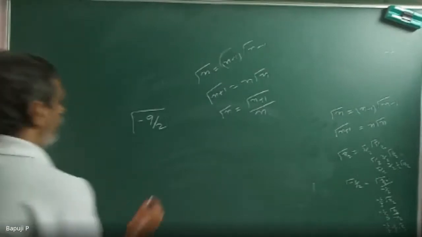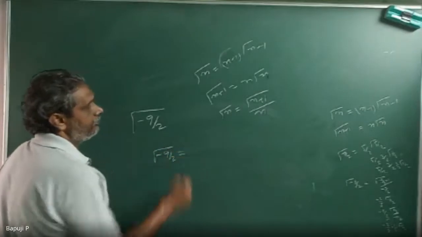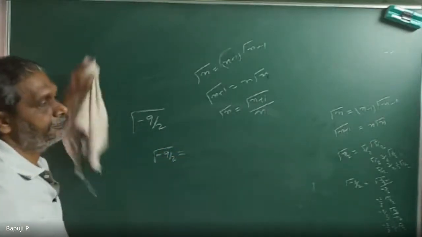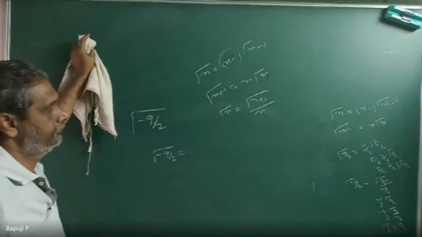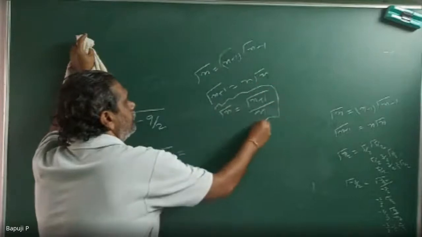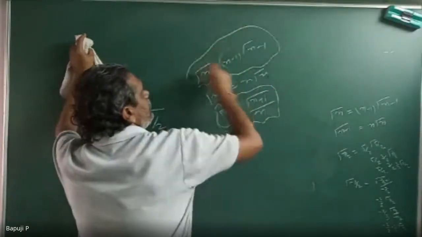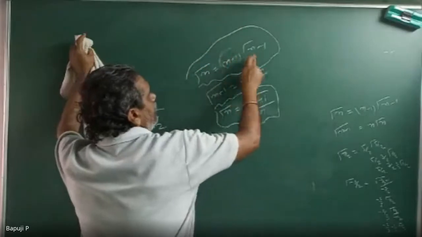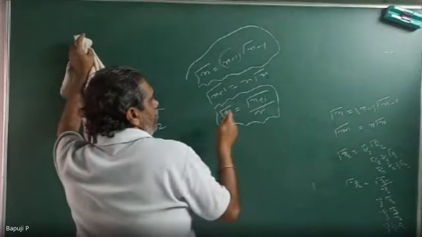So gamma of minus 9 by 2, how will you write, tell me? Use this formula. For gamma 7 by 2, plus means I use 7 by 2 minus 1, reaching gamma 5 by 2 and stop.